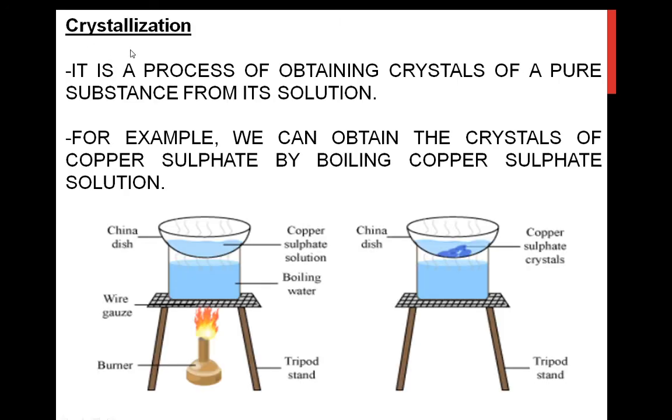Then we have learned crystallization, in which crystals of a pure substance are formed from its solution. That experiment also we have seen, we have observed. In the exercise we have discussed crystallization. So take the notes of this, listen and see the crystallization experiment, understood? In crystallization we got the copper sulfate crystals from copper sulfate solutions, understood?